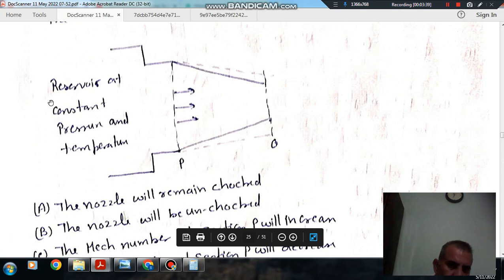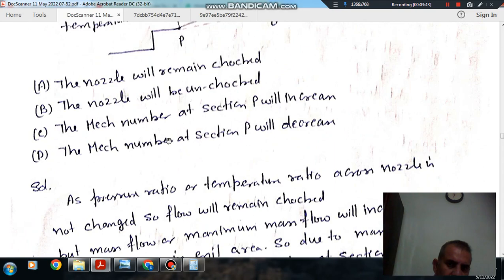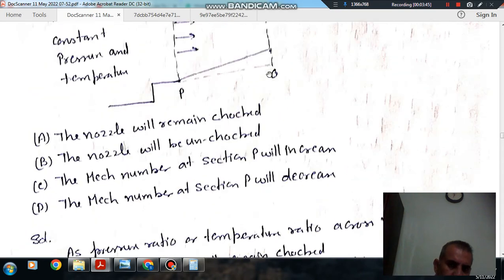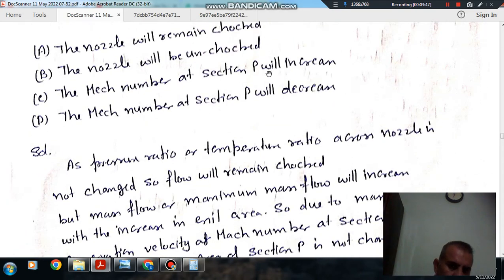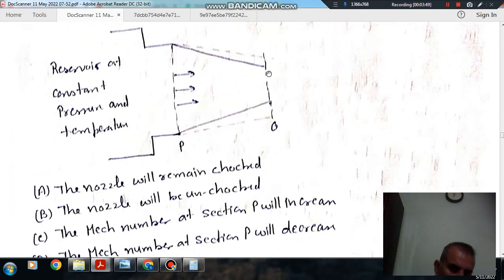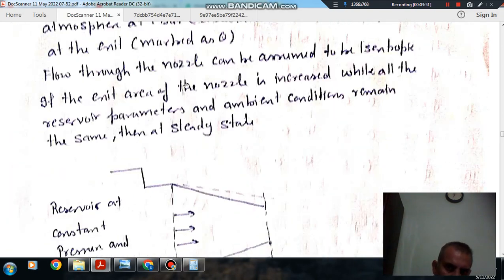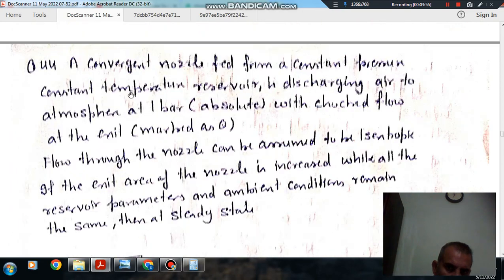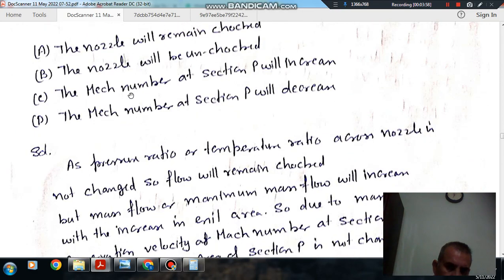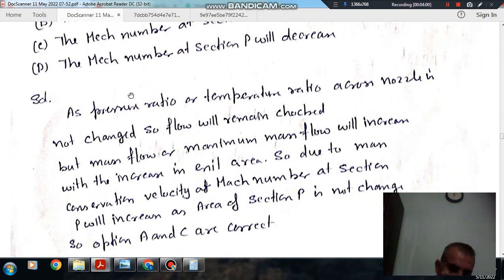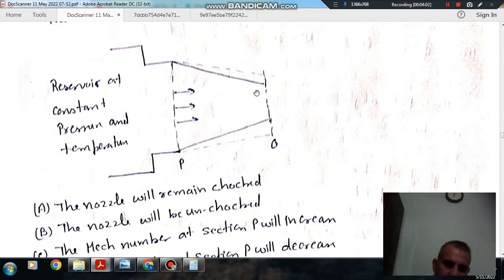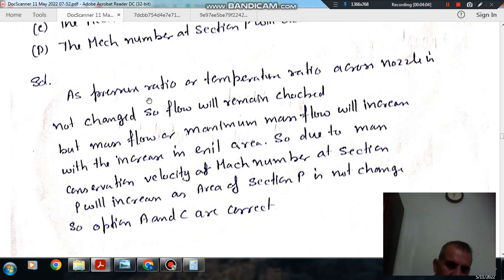So this is your nozzle, and this is a constant temperature, constant pressure reservoir. When this area is increased, the pressure ratio and temperature ratio of the nozzle are not changed, so the flow will remain choked.